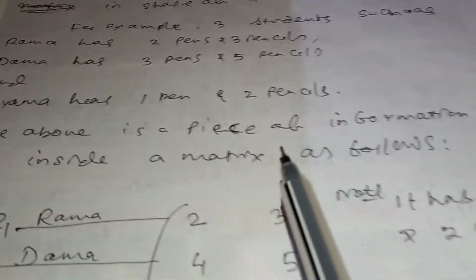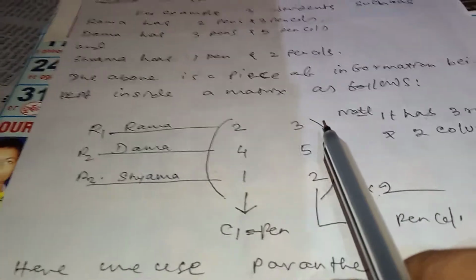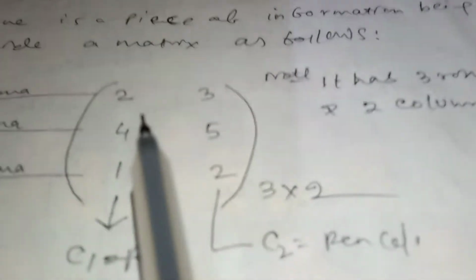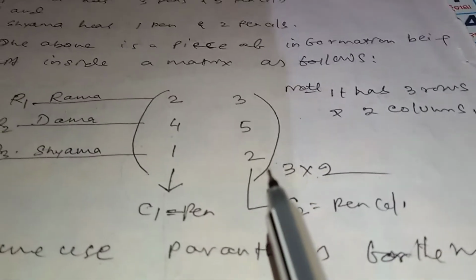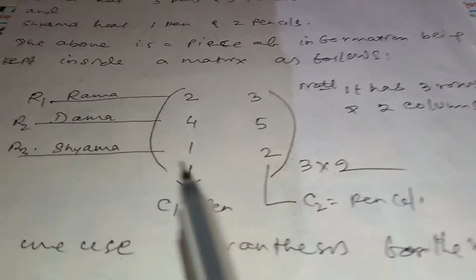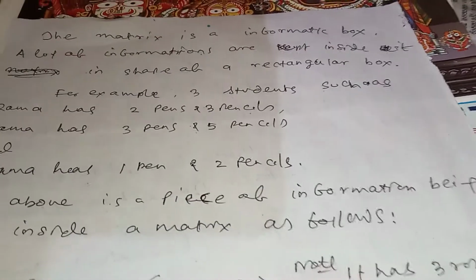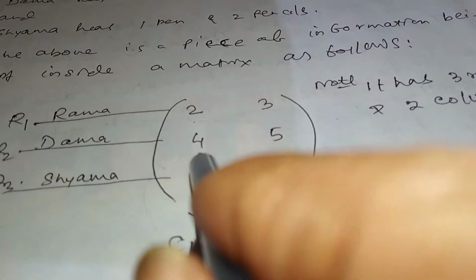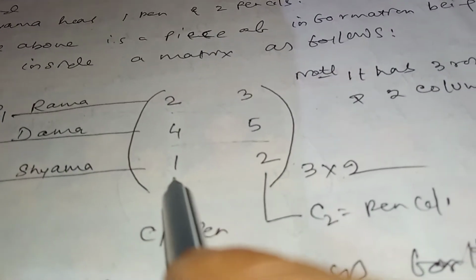The above is a piece of information being kept inside the matrix as follows: 2 3, 4 5, 1 2, and a parenthesis I can use here. This is the first row, that is a single line. This is the first row, this is the second row, and this is the third row.